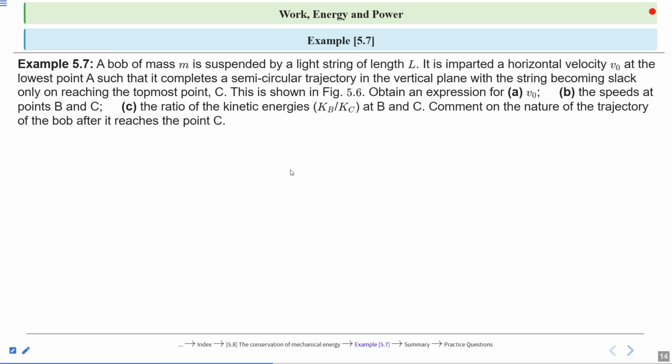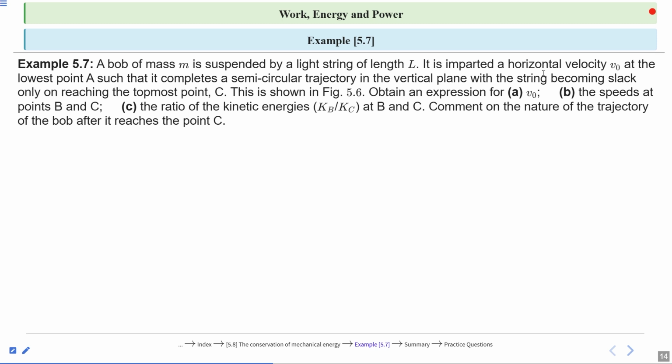Example 5.7. A bob of mass m is suspended by a light string of length L. So we have the length of the string as L. Listen carefully, this is an important question.